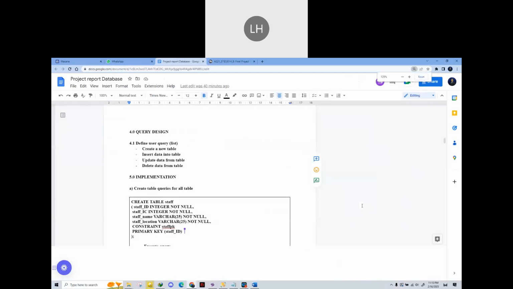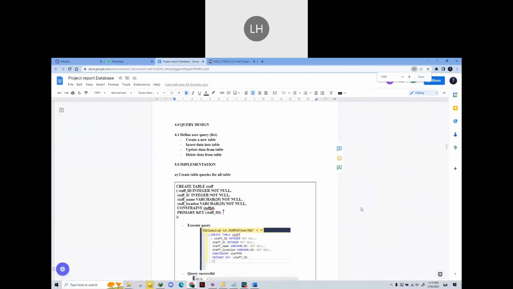Next, I will explain about query design. This is the type of query that we will do. We will create a new table, and then we insert the data into the table, update the data in the table, and lastly, we will delete the data from the table. I will pass to the next presenter.